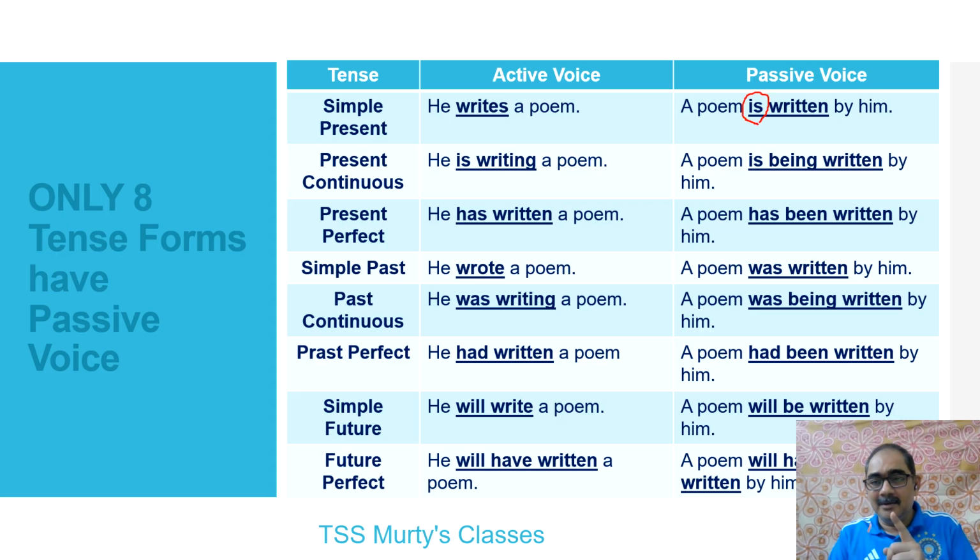Point number one. What are the changes in the verb? Point number one is adding a be form, is. Why? Because is is a present tense form. Am, is, are are the present tense forms. Was, were are past tense forms, which we'll use in past tense. And the main verb always has verb en, you can see here. Why? What is the formula for passive voice that we have taken? Be form plus verb en form.